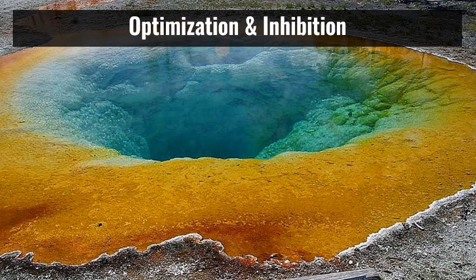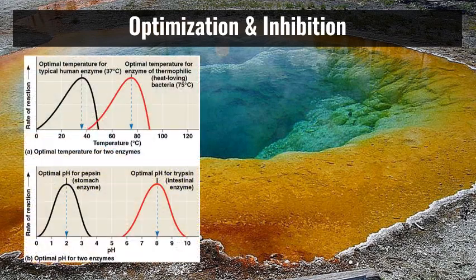Enzymes function at different rates, though, under different conditions. Basically, evolutionary history has something to say with this. We've talked about denaturation. Remember that enzymes are proteins. So you can denature a protein by applying issues of pH or temperature or salinity. And we can see, for example, that both low and high pH will have an impact on protein formation and structure and denaturation and enzyme activity, but temperature is much more impactful when it gets too high. That applies to a variety of situations.